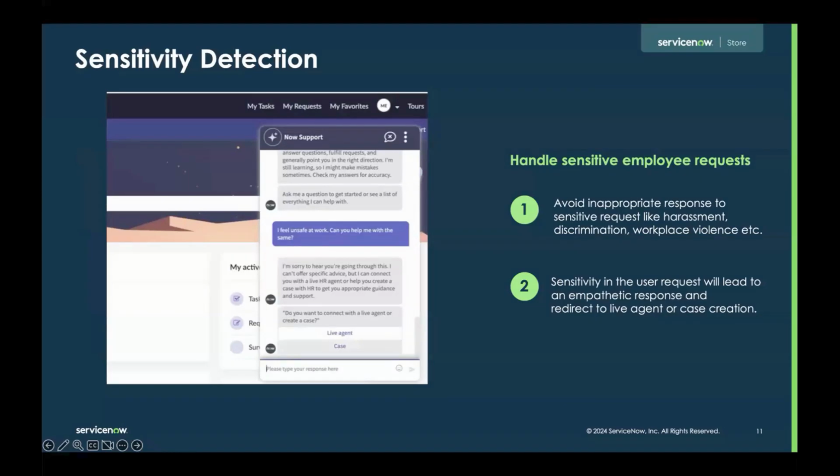I covered this a little bit in the previous slide, but as a reminder, this experience is going to live in the virtual agent, for employees who are interacting with this conversational interface. How can we help them make sure that for any sensitive matters they have, they're getting the right support, which is either a live agent or creating a case and properly getting the help that they need. So with that, I can go into a quick demo to show you what the experience would look like.